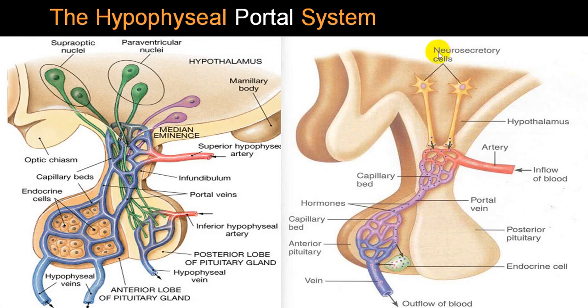Now there are two portions in the hypothalamus. One portion we call the supraoptic nucleus and paraventricular nucleus. These are neuroendocrine systems which are secreting. The supraoptic nucleus secretes ADH. The paraventricular nucleus secretes oxytocin.